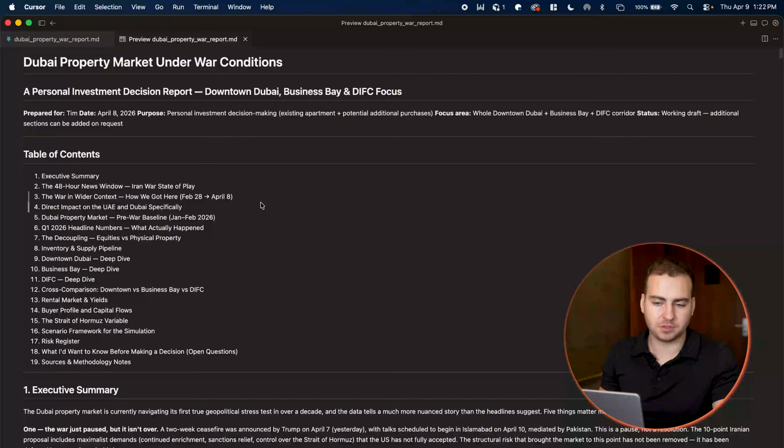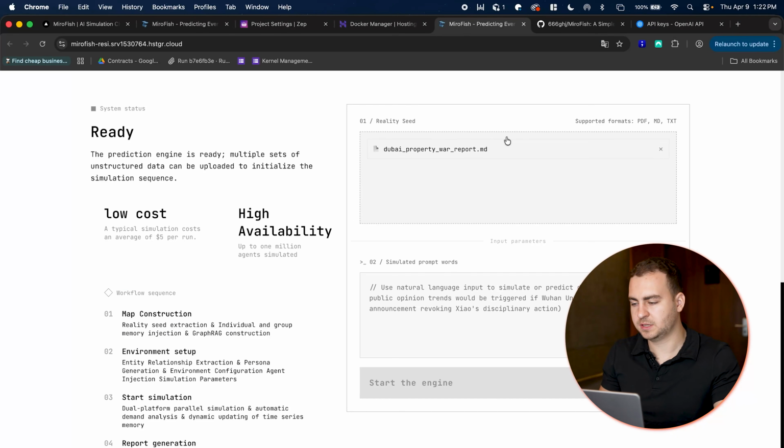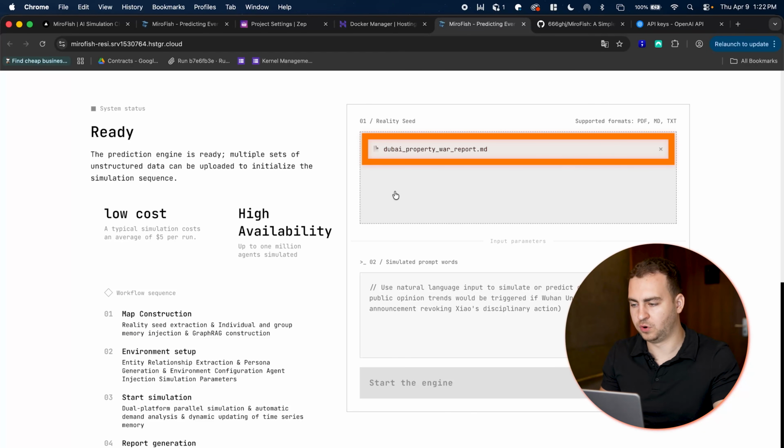So you need to generate the report first. Again, Claude is really good at doing this, or any research agent. Once you have it, you could just pass it in. So what I did is I just dragged it in here. Again, you could add more if you want.